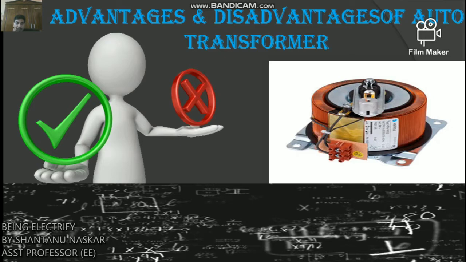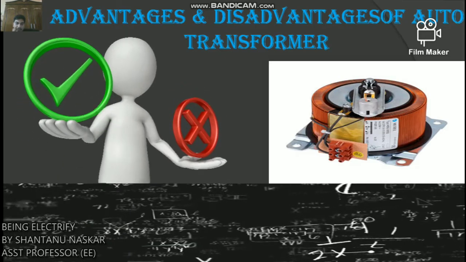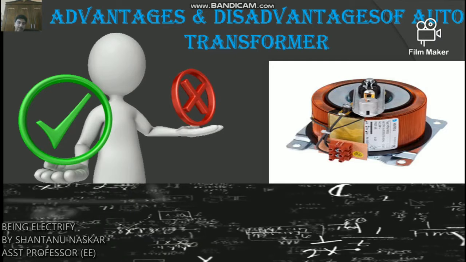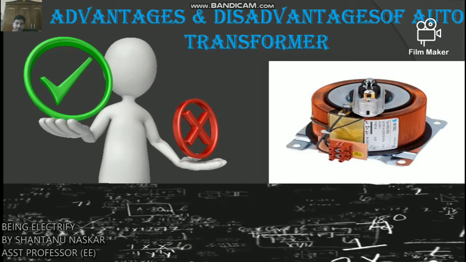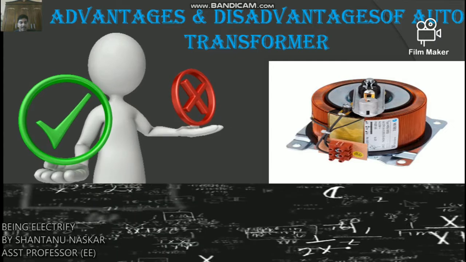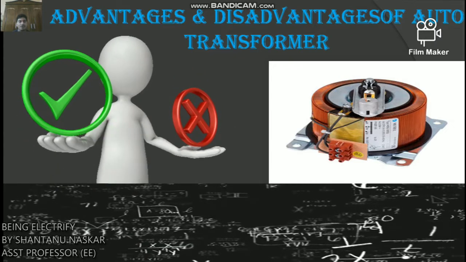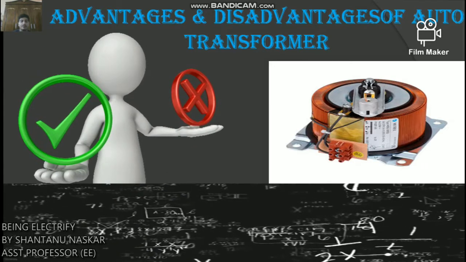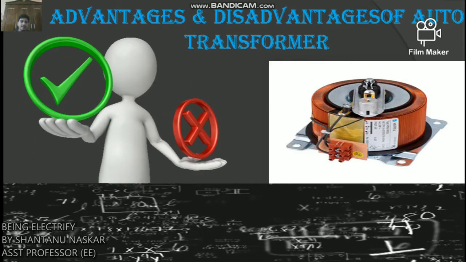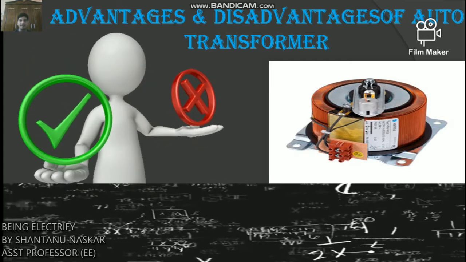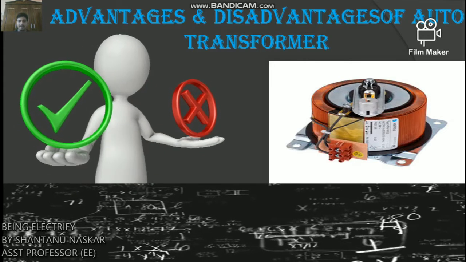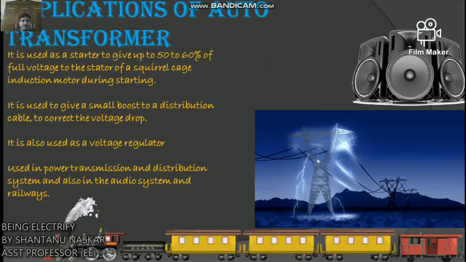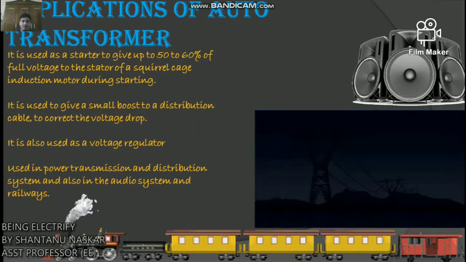And so the auto transformer should not be used for interconnecting high voltage and low voltage systems. Another thing is that it is used only in limited places where slight variation of the output voltage from the input voltage is required. So these are some advantages and disadvantages of auto transformer. Many more are left. Now we will discuss some applications of auto transformer.